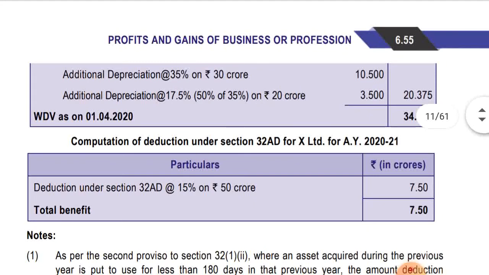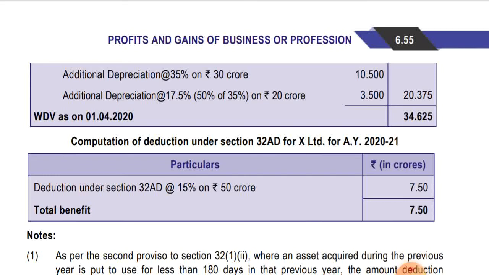Now let's see, there was a question, what is the additional benefit? Okay, computation of deduction under section 32AD for X Limited for the assessment year 2021. So additional deduction will be given, deduction under section 32AD at the rate of 15% on 50 crores, that is 30 crores which was acquired, okay, for more than 180 days, and 20 crores which was acquired for less than 180 days. On both 15% deduction will be given, but keep in mind in this case also second hand plant and machinery deduction benefit will not be given.